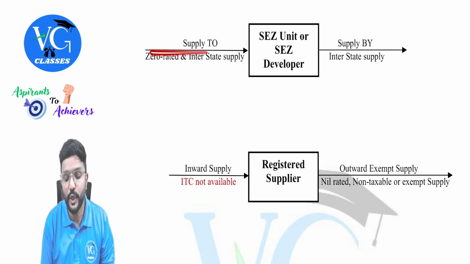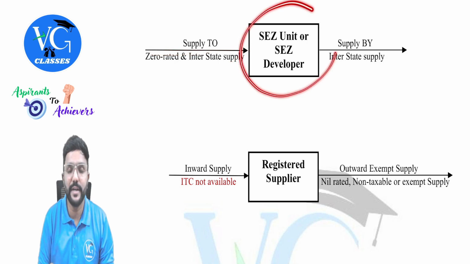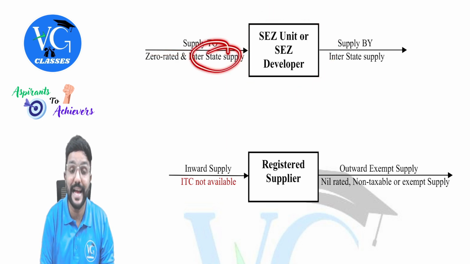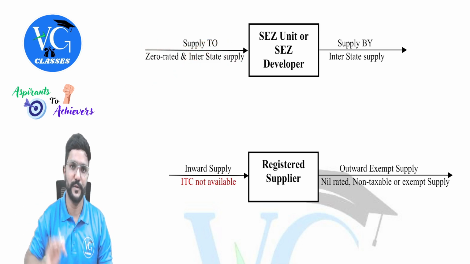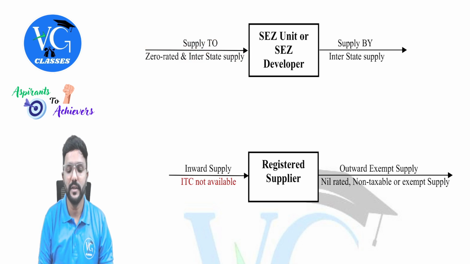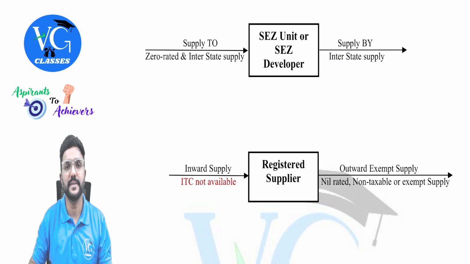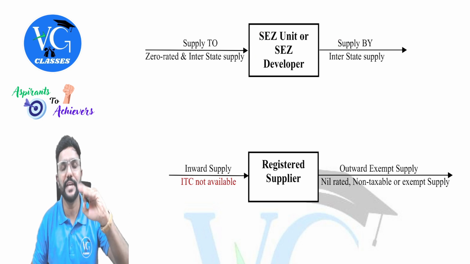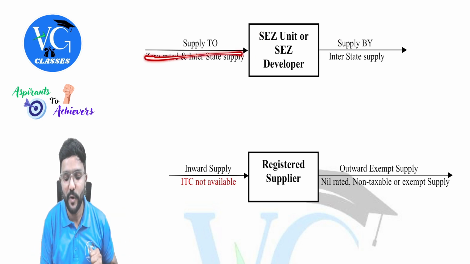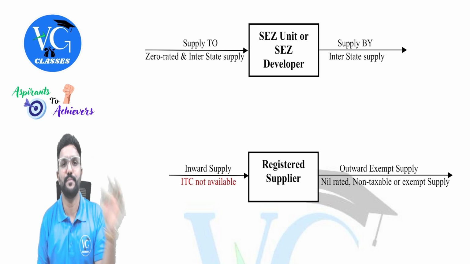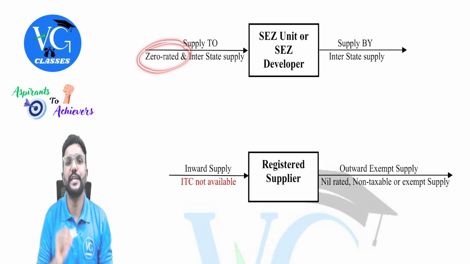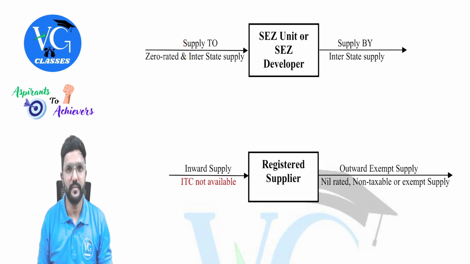Whereas supply to an SEZ unit or SEZ developer is interstate as well as zero rated. It is treated at par with exports. And as I had already mentioned, for GST purposes, SEZ is considered to be a location outside India. So anything going there is considered at par with export, and we treat it as zero rated supply.